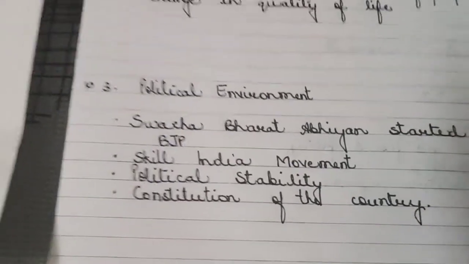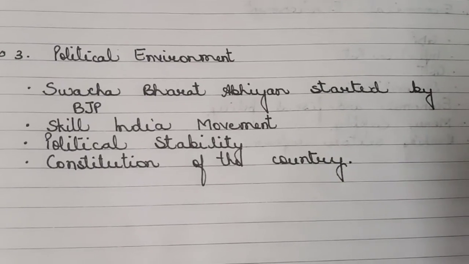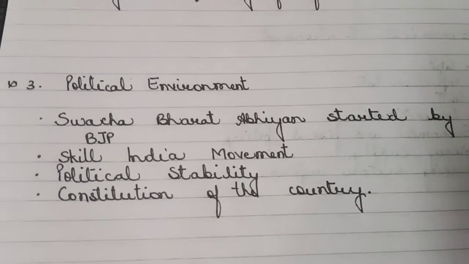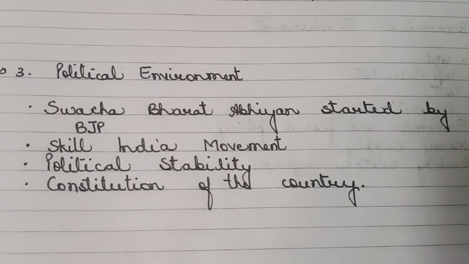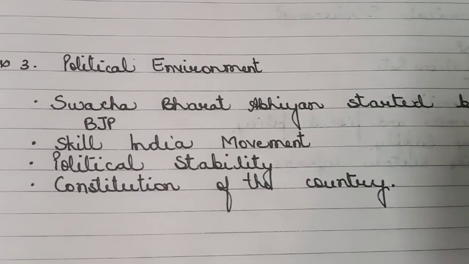So I have a few examples which were in your board examination, in order to identify which environment they are talking about. Swachh Bharat Abhiyan started by BJP. Skill India movement was also started by BJP.